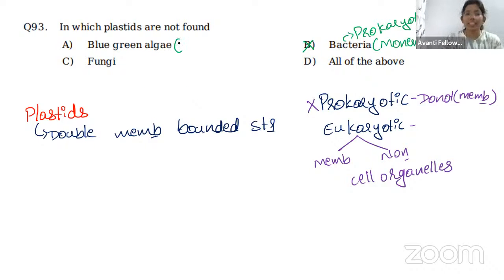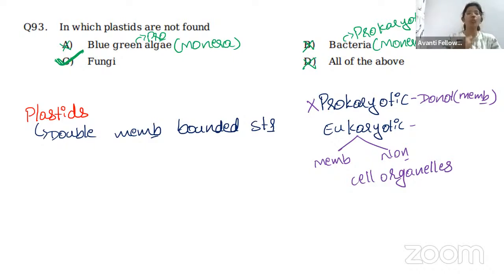Even blue-green algae, also called cyanobacteria, belong to kingdom Monera, which means they are also prokaryotic organisms. So they also do not have plastids. And one more option we have is option D. If there is no option D, there is no option A. How can we choose all of the above, right? So now the only option left with us is fungi. Even though we do not actually know whether a plastid will be present in a fungus or not, we do not know actually.